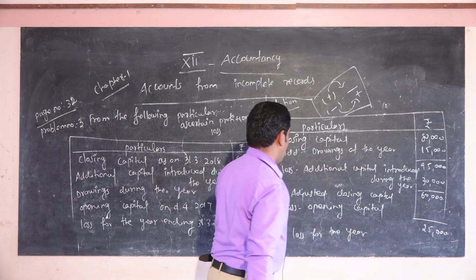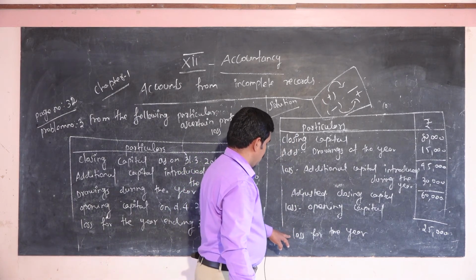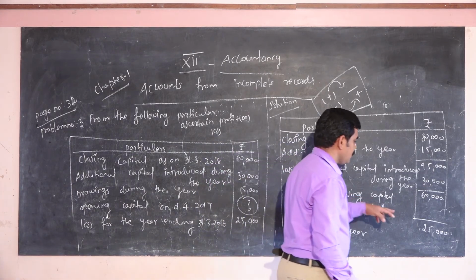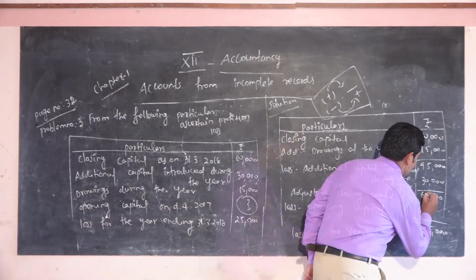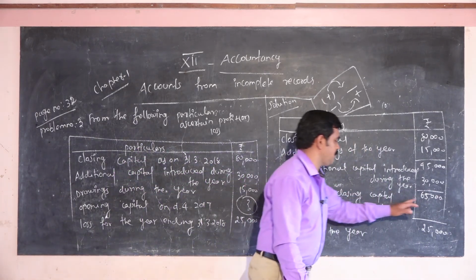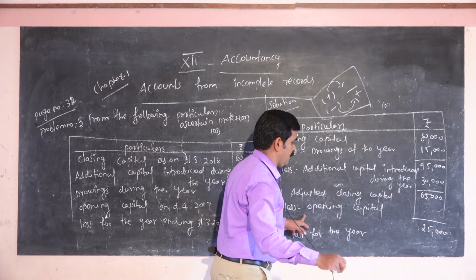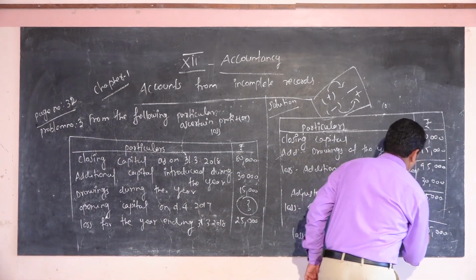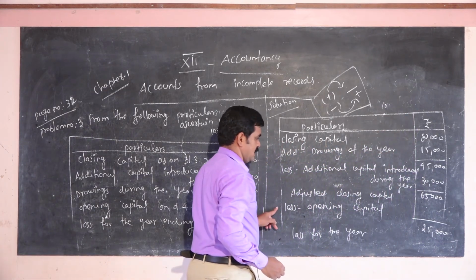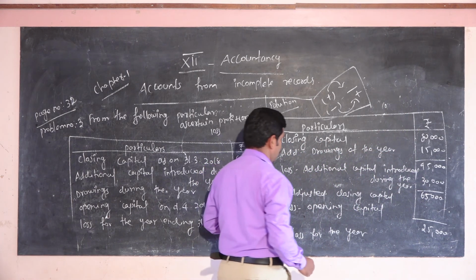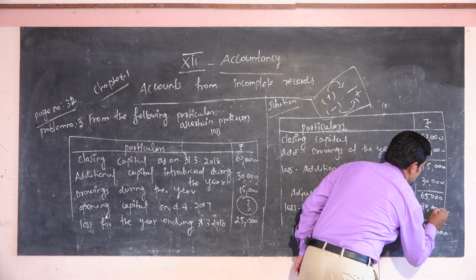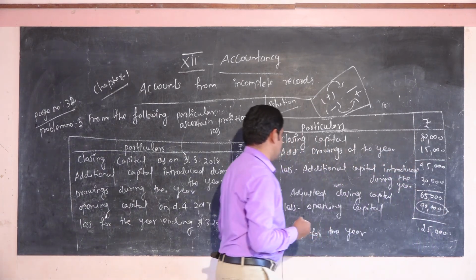So now you have to change the concept. Here loss, okay. So adjusted closing capital is 65,000. So opening capital, you have to add 25 plus 65. So we will get 90,000. This is the amount of this transaction.